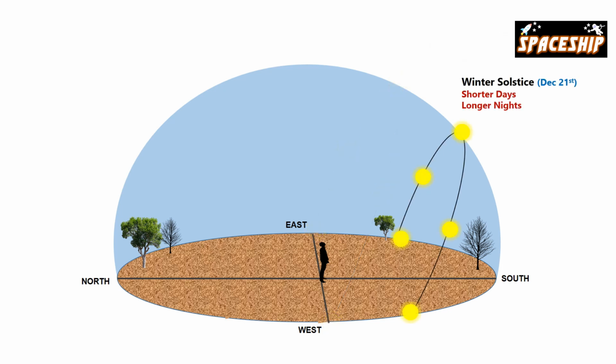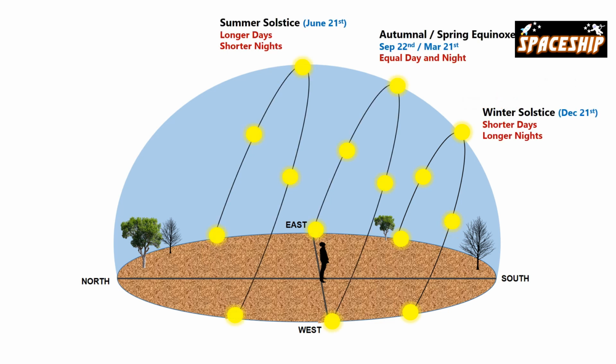And in winter, the sun's path in the sky is shorter. That is why we have shorter days and longer nights in the winter. So that is how the rising position of the sun and its path across the sky changes with seasons.